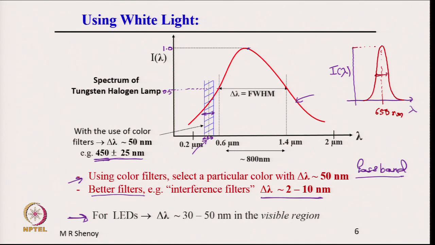This is the maximum, half the value is here, and this gives us the full width at half maximum, which may be approximately of the order of 50 nanometers.